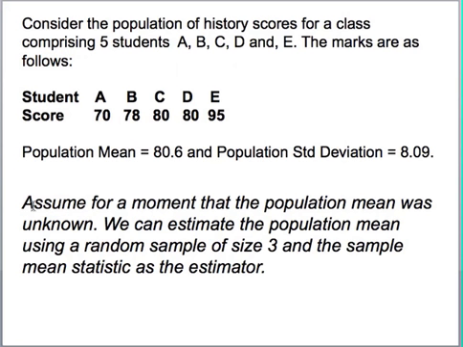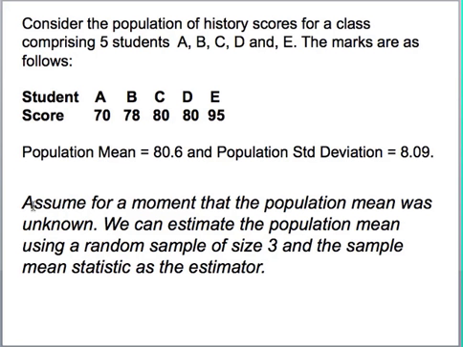Now, let us suppose that we have a population of 5 students. These students are student A, B, C, D, and E, and their marks for history tests are shown below. So student A got 70, student B got 78, etc. When we find the mean score, it was 80.6, and the population standard deviation was 8.09.